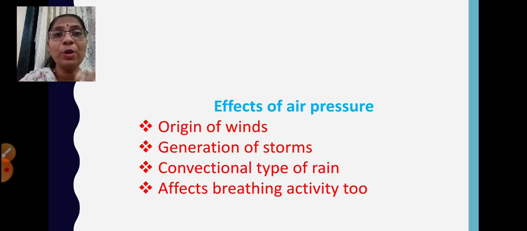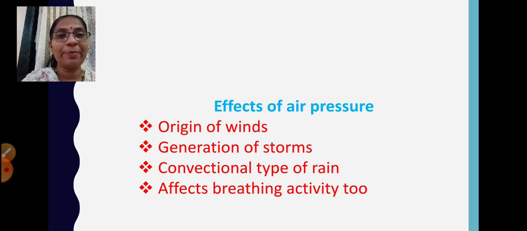Even when you move from a lower altitude to higher altitudes, we already discussed this in our first part also. People who go for mountaineering, who go towards the peak of the mountains, they sometimes need to carry oxygen cylinders with them because it is difficult to breathe over there, because the oxygen level reduces. The amount of atmospheric oxygen which is there towards the surface of the earth is not that much as you move towards higher altitudes. It will affect your breathing activity as well. Yes, so this is clear.